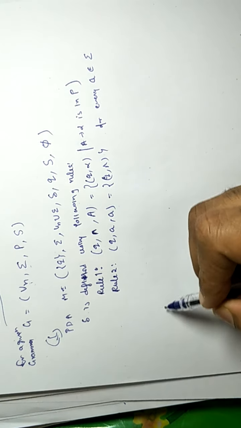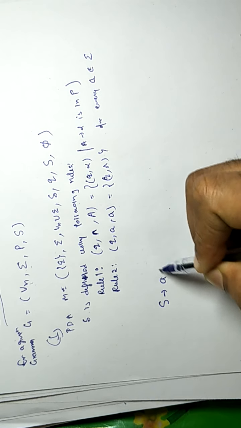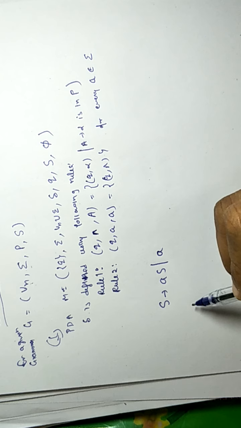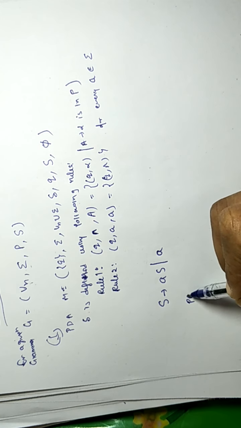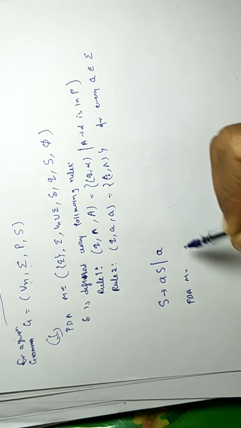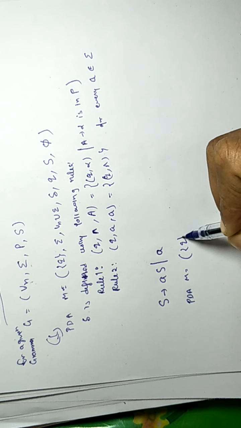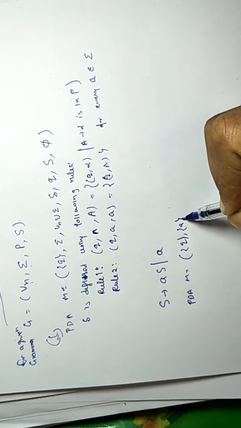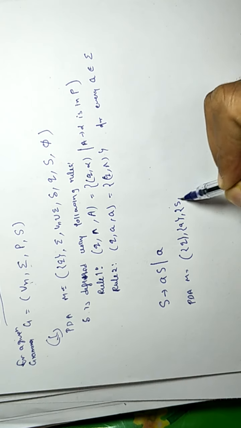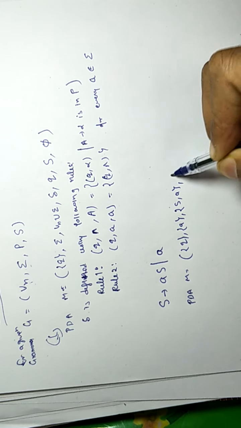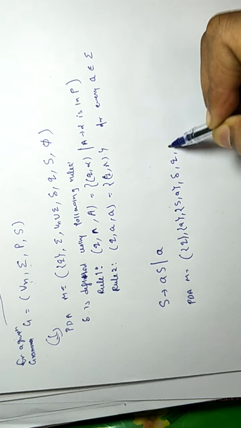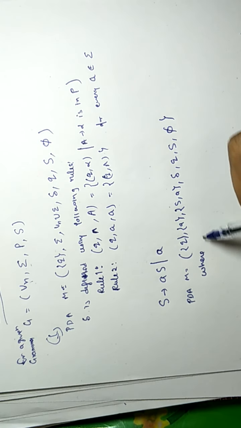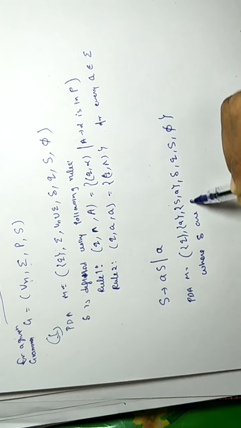So for a grammar S tends to AS or A, we design a PDA as: set of states, set of input symbols, which is only A, set of stack symbols S comma A, and transitions. The transitions are as follows.